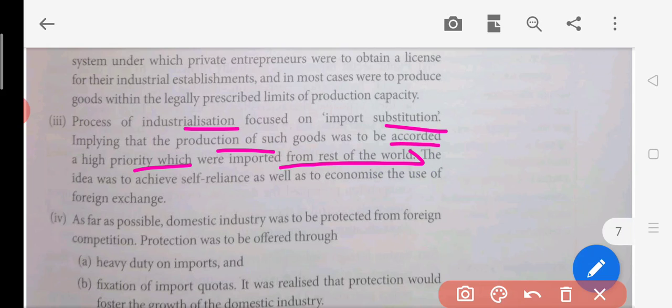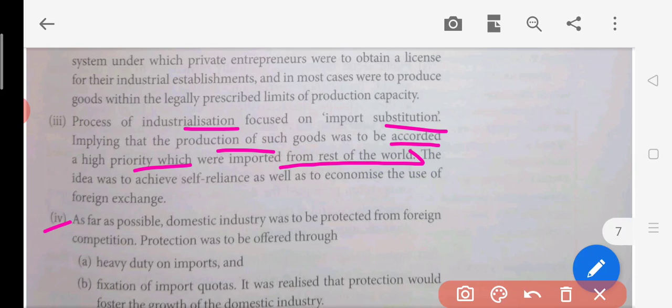And whenever you import something, you have to pay them in dollars, which is not good. So they were thinking that they would produce all those articles which were being imported, in India only. It would be self-reliance for India, so that we should not depend on the other economies of the world. So we are trying to produce on our own.